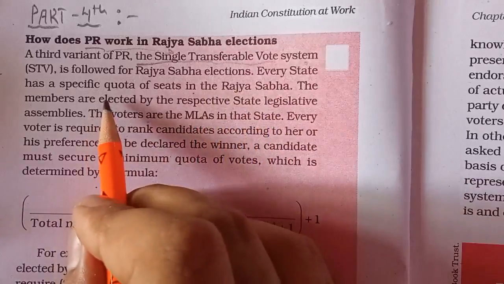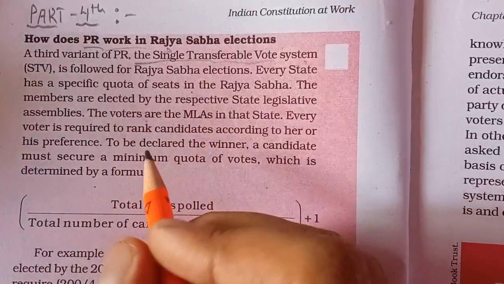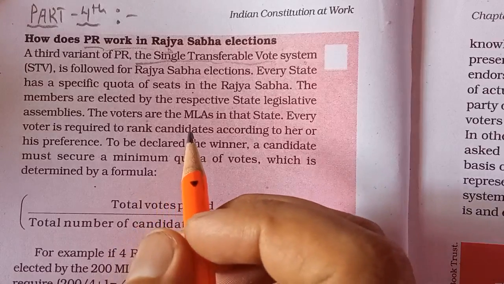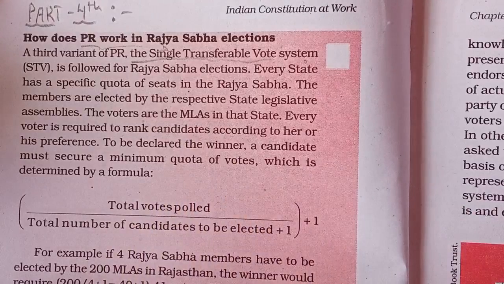Every state has a specific quota of seats in Rajya Sabha. You know that there are 245 members of Rajya Sabha, and Rajya Sabha is a permanent house. It is also called the Council of States, because the MLAs elect the members of Rajya Sabha of their particular state.